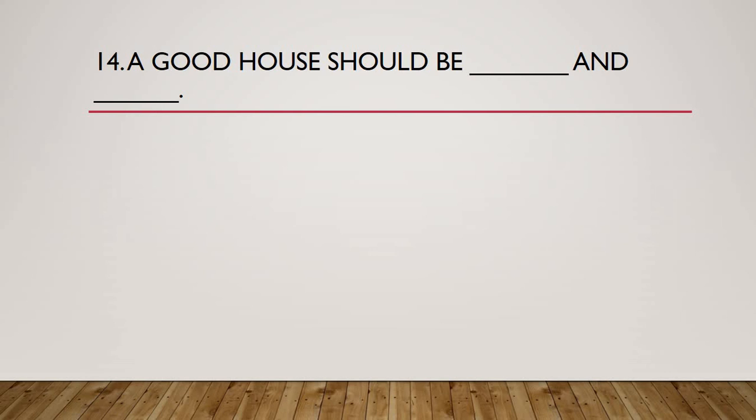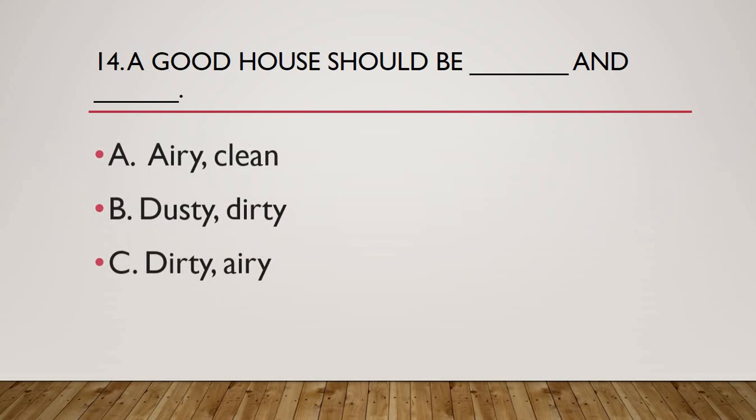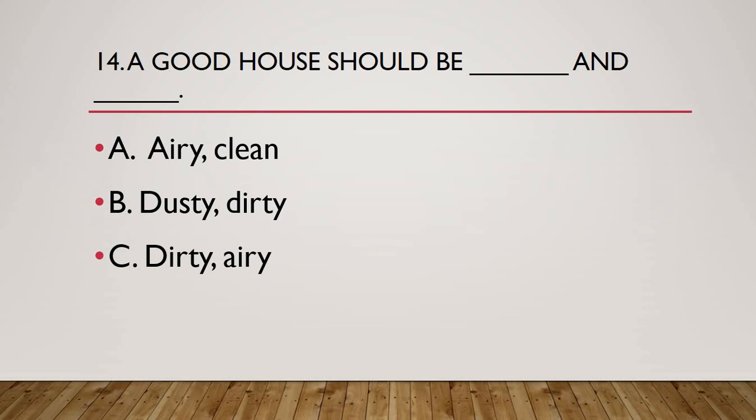Moving on to the 14th question. A good house should be dash and dash. Now you will say, sir, where is the option? Here are the options. First option is airy and clean, second is dusty and dirty, and third is dirty and airy. Wow, it seems like we are playing KBC, isn't it? You need to select the correct option using your mind. Just invest your mind properly in this question and the options.